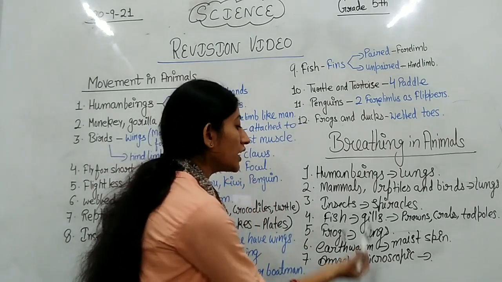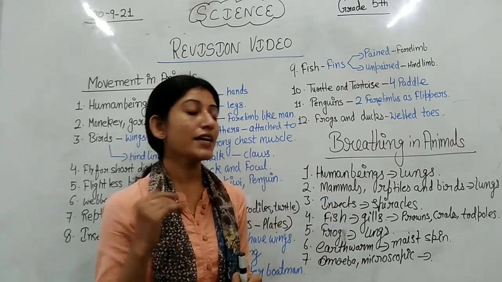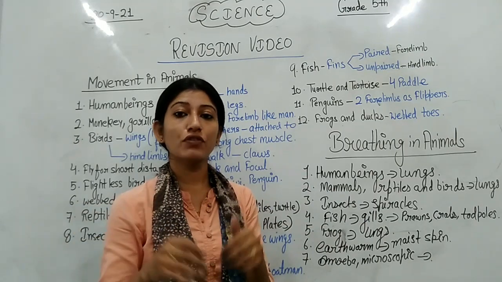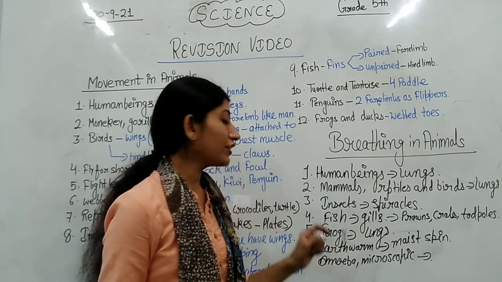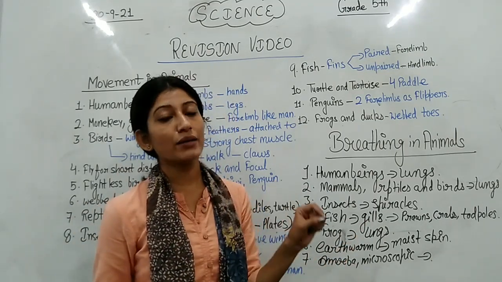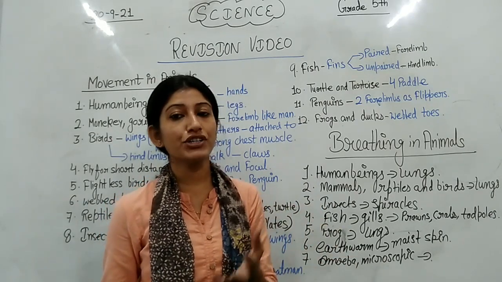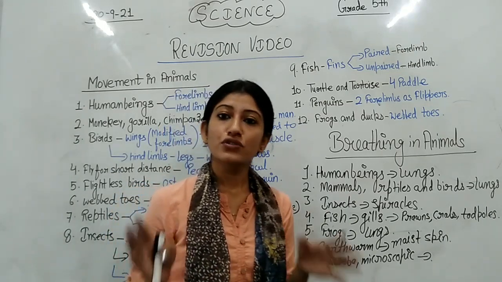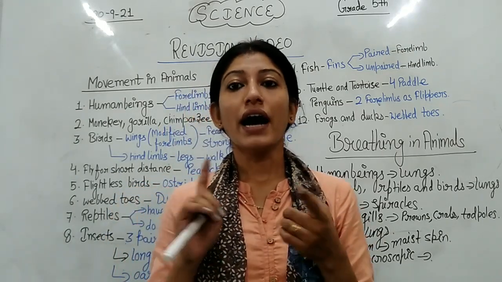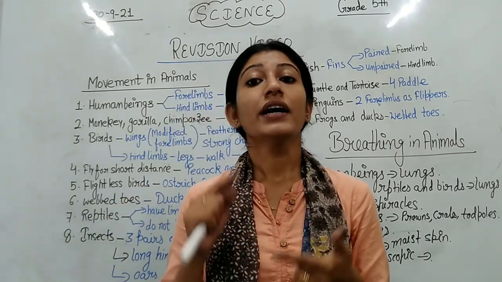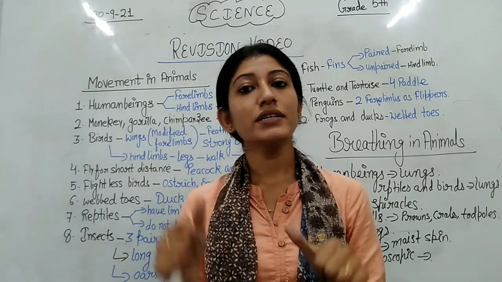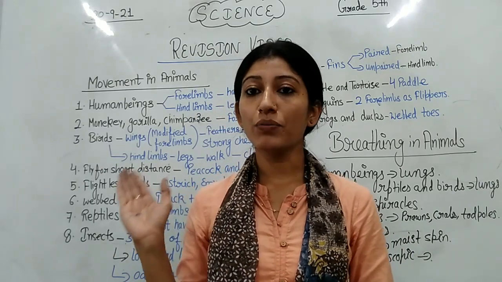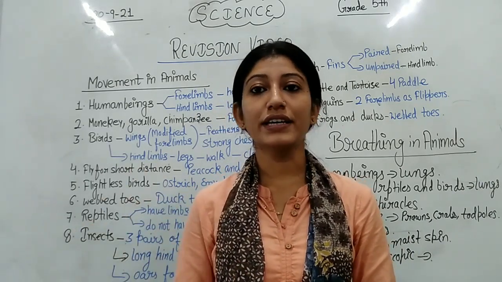The earthworm has moist skin, and that moist skin helps the earthworm in breathing. And microscopic animals like amoeba and paramecium breathe with the help of their body surface. So students, I hope that whatever I have explained today related to movement in animals and breathing in animals, you all are getting this, and I hope this video will help you in revising these topics.